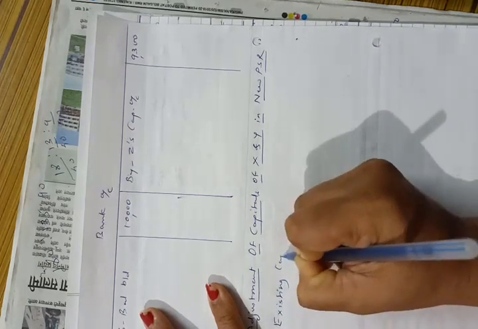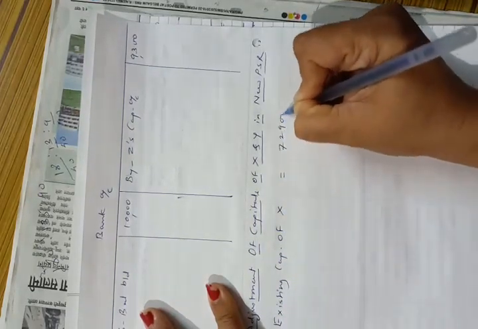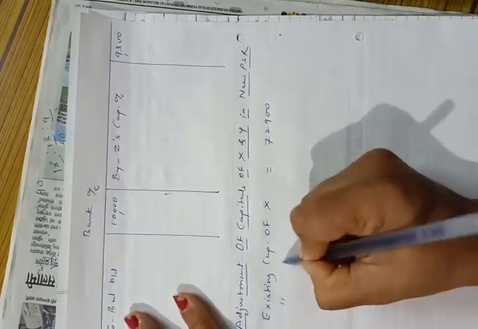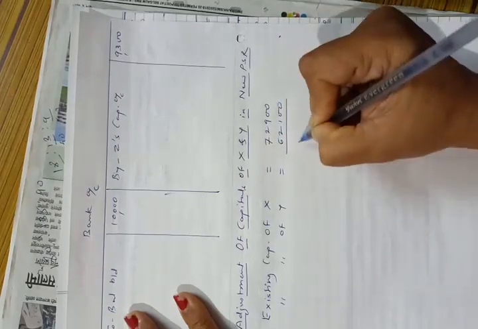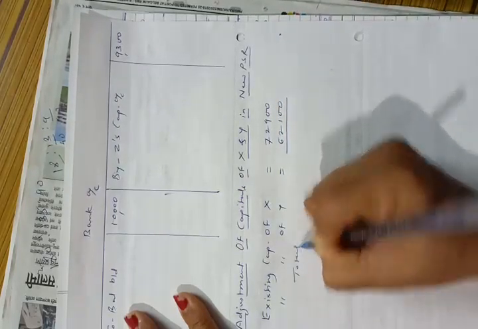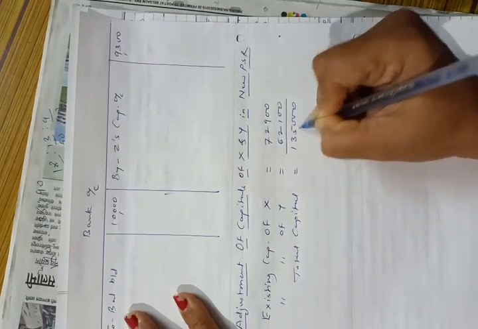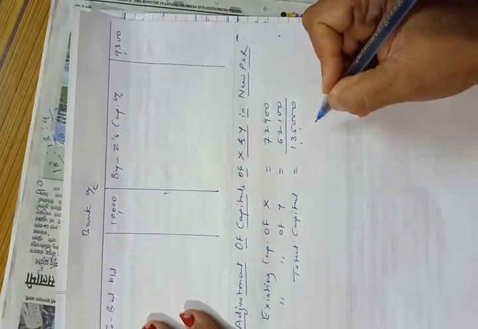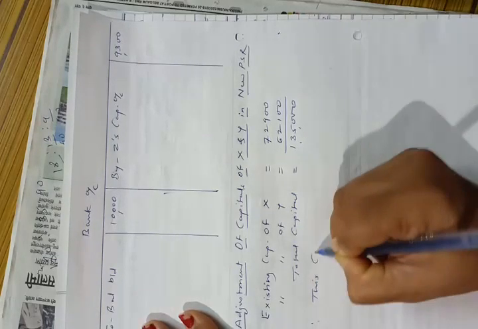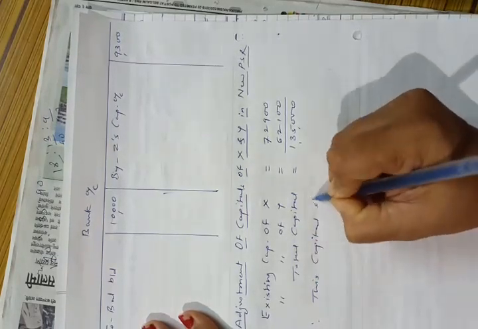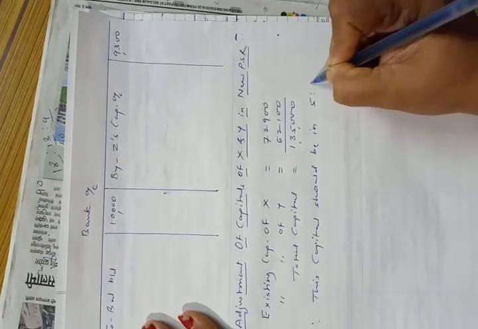Existing capital of X is equal to 72,900, that is the difference between credit and debit. Existing capital of Y is equal to 62,100. So total capital is equal to 1,35,000. And now this capital should be in the new profit sharing ratio, which is 5:4.